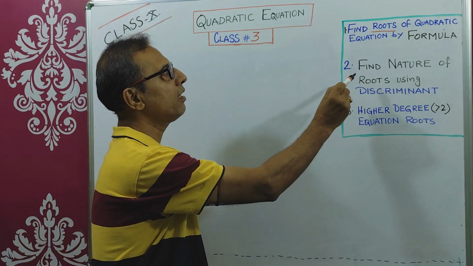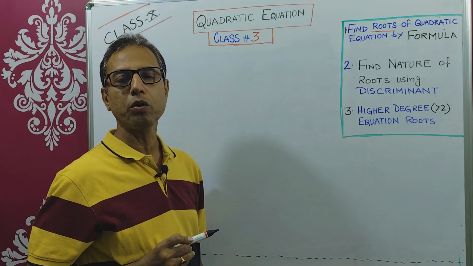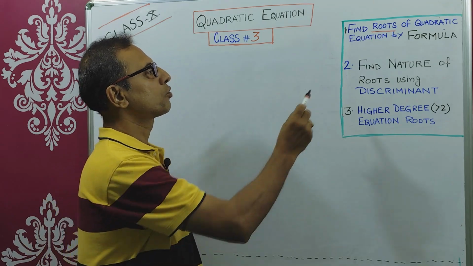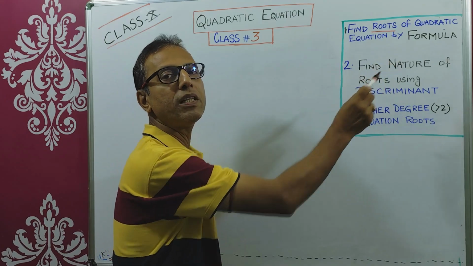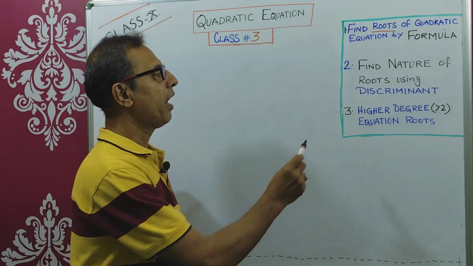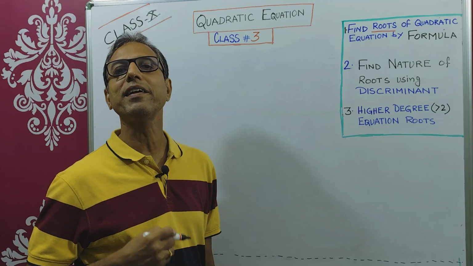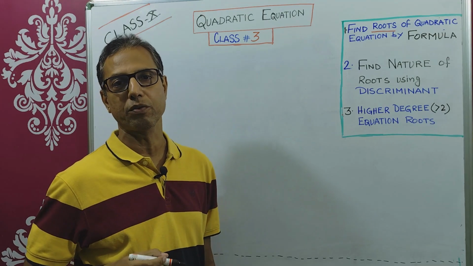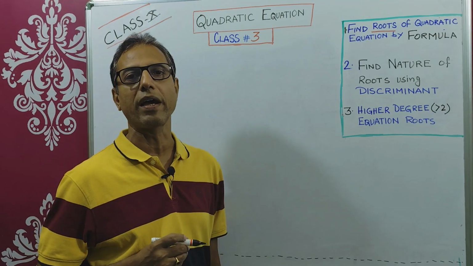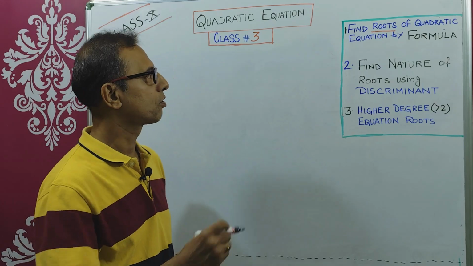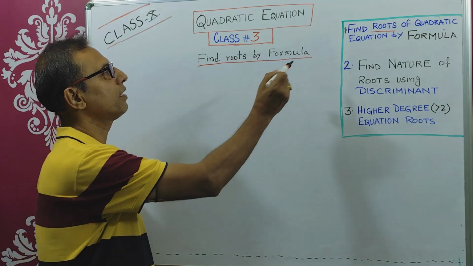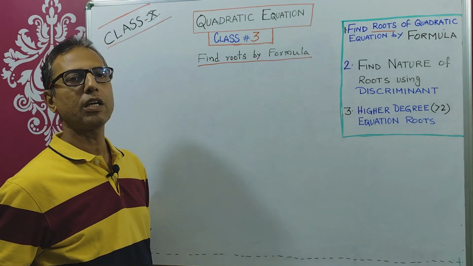Then I will explain that for a quadratic equation the number of roots will be 2. So by looking at the quadratic equation you can find out the nature of the roots. And third, if a higher degree equation is given, how you can find the roots by applying the quadratic formula. So let's start. Our first topic is find the roots of a quadratic equation by formula.